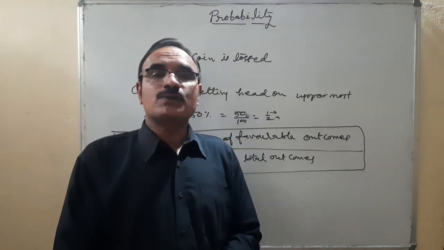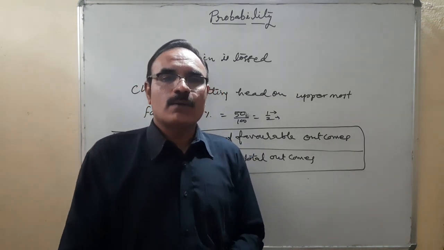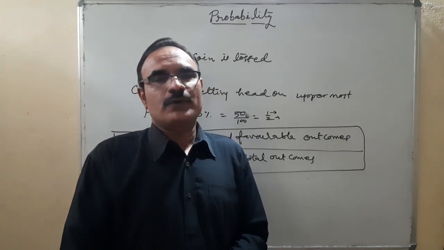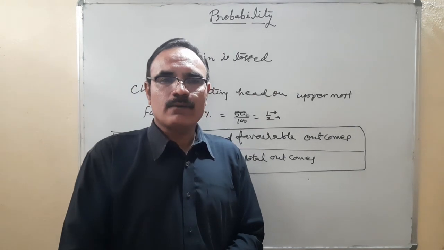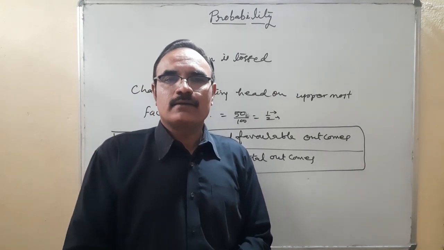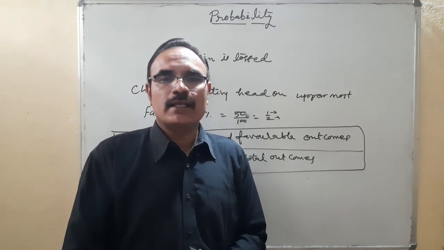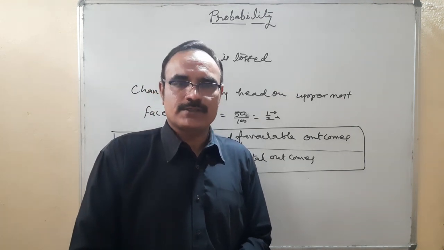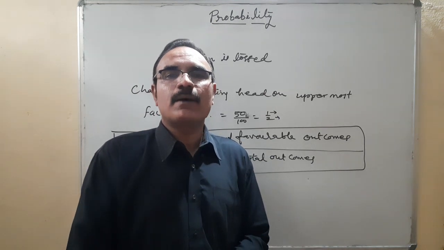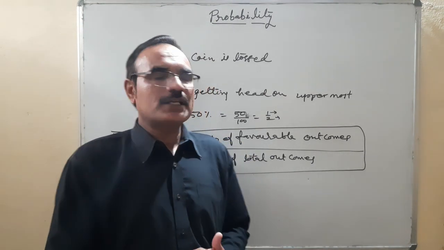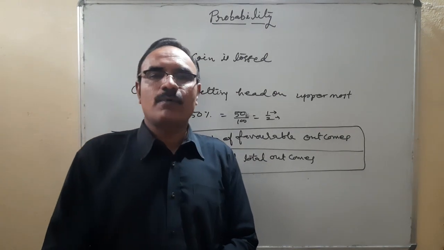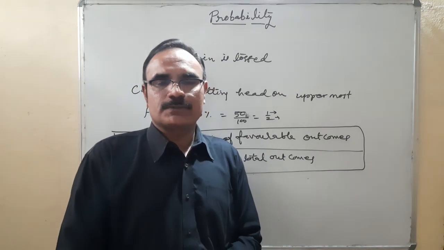But in random experiments, what happens? The outcome is possible, but what is the sure outcome? What is the exact outcome? That we are unable to tell. For example, when I toss a coin, nobody can tell before tossing what will come on the uppermost face, whether it is a head or a tail. So it is an experiment, but it is called a random experiment. And from the random experiment, we'll find these two things: number of favorable outcomes upon number of total possible outcomes.